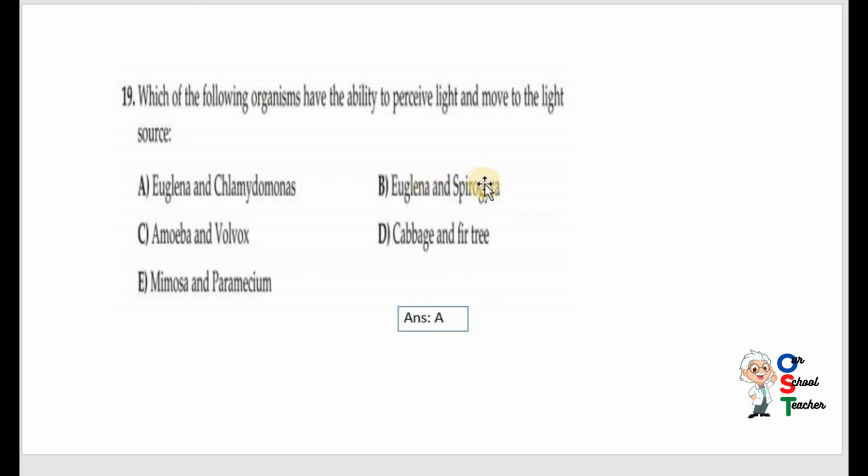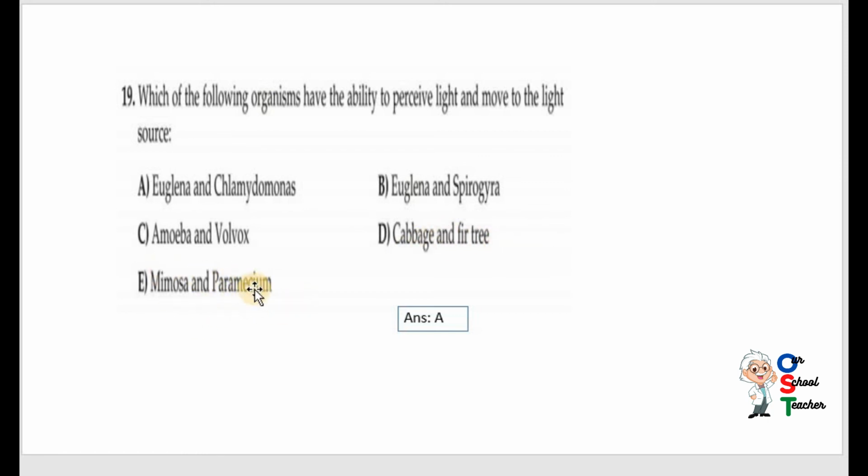Euglena and spirogyra, I have told you spirogyra is a multicellular organism, multicellular algae. Amoeba and Volvox, amoeba is not a plant. Cabbage and fir tree, they are plants, but they cannot change their place.